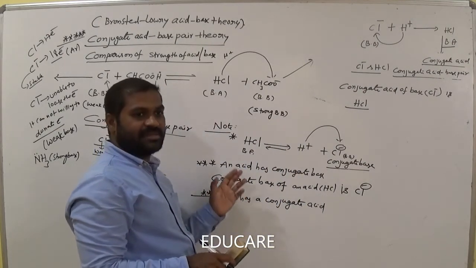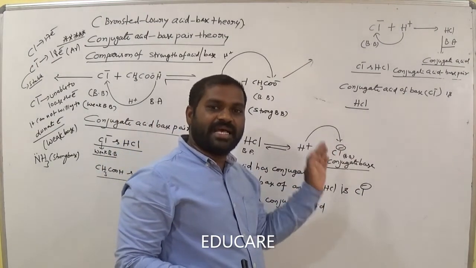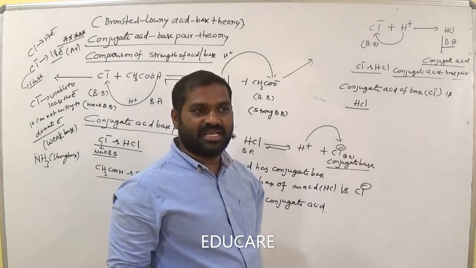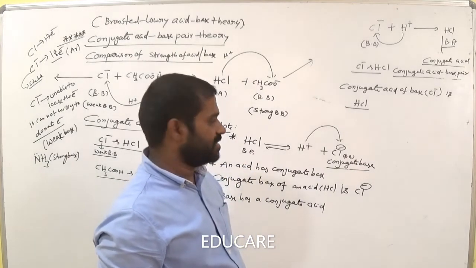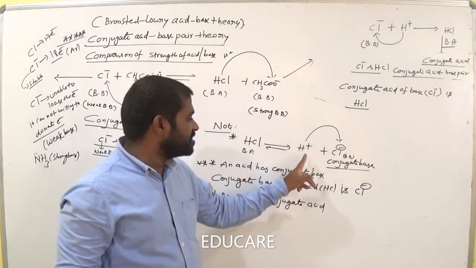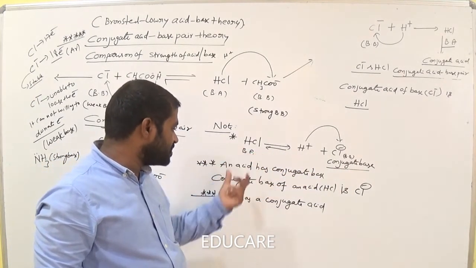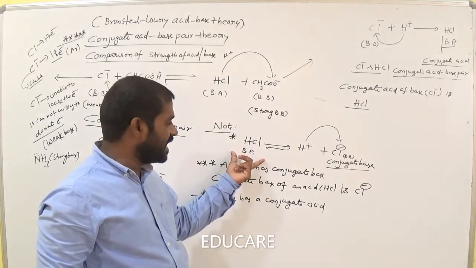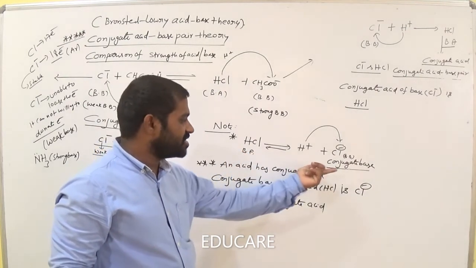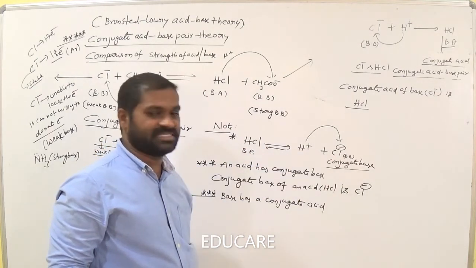So remember this: Bronsted base has a conjugate acid, Bronsted acid has a conjugate base. Very important. When a Bronsted acid loses H plus, it gives the conjugate base. Now the conjugate base of HCl is Cl minus.